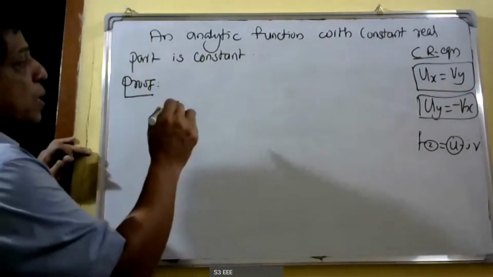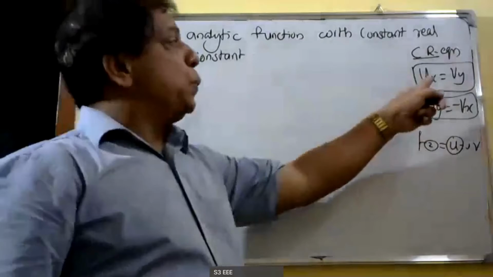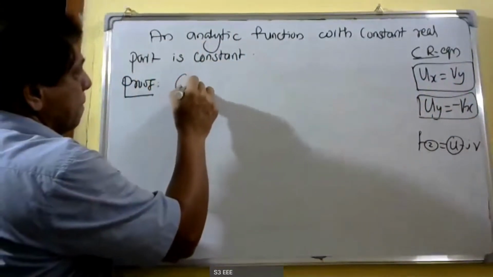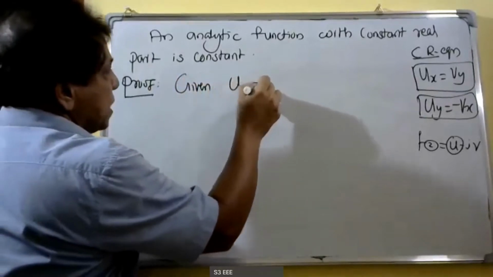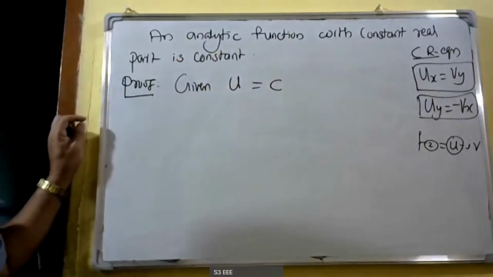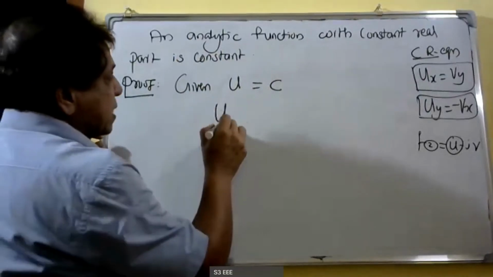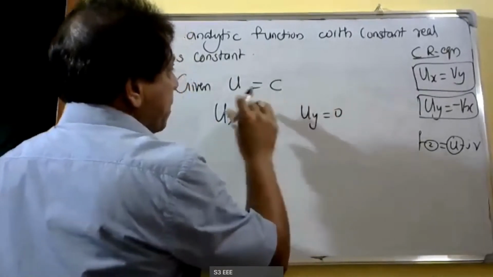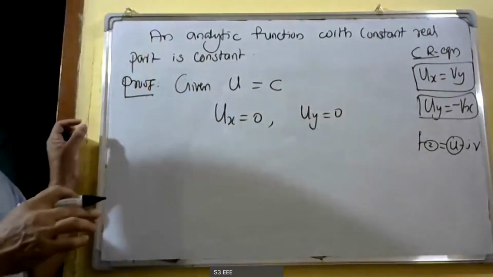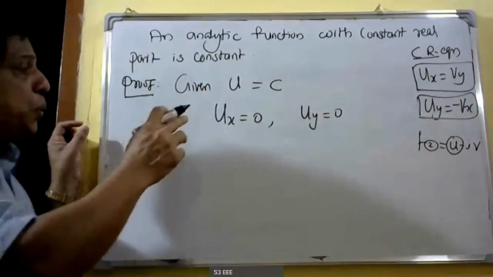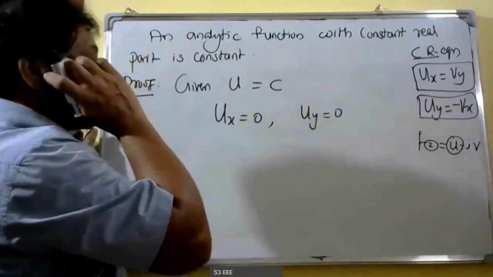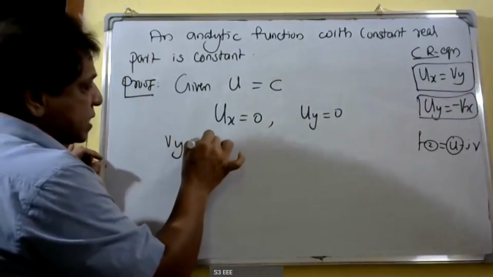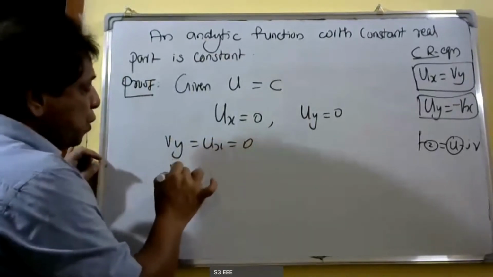The proof. Here, the Cauchy-Riemann equations are ux is equal to vy and uy is equal to minus vx. Given u equal to c, the real part is constant, c is a constant. When we partially differentiate u equal to c with respect to x and with respect to y, ux is equal to 0 and uy is equal to 0. Then by the Cauchy-Riemann equations, vy is equal to ux, that is equal to 0. Therefore, vy is equal to 0.